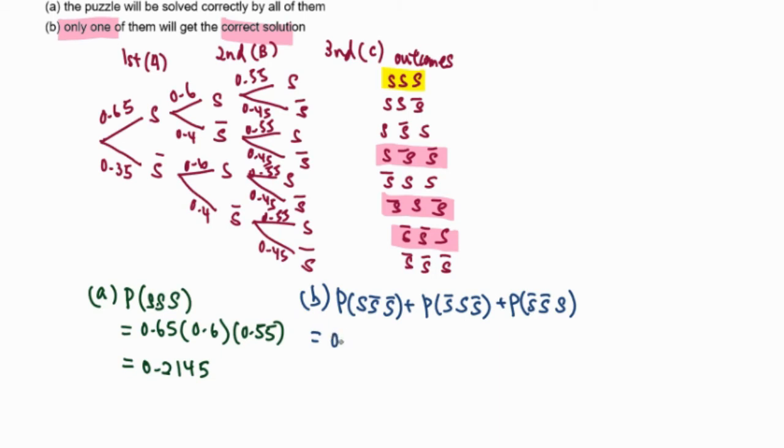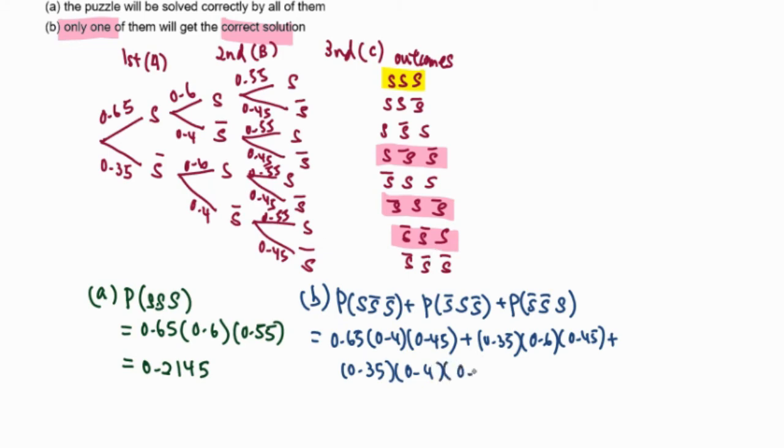For S, 0.65, go for not S, 0.4, go for not S here, 0.45, plus not S, 0.35, and then go for S, 0.6, and then go for not S here, 0.45, plus another case here, not S, 0.35, and then not S, 0.4, and then go for S, 0.55.